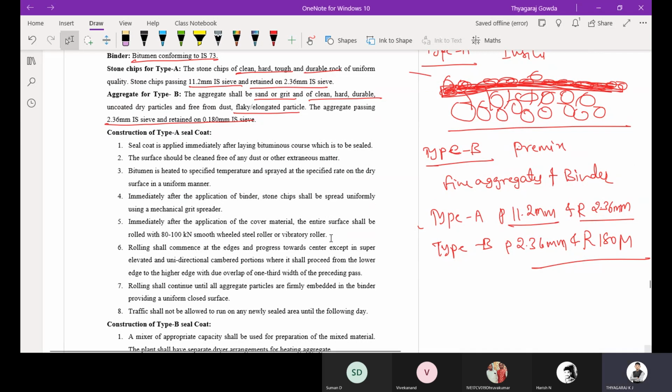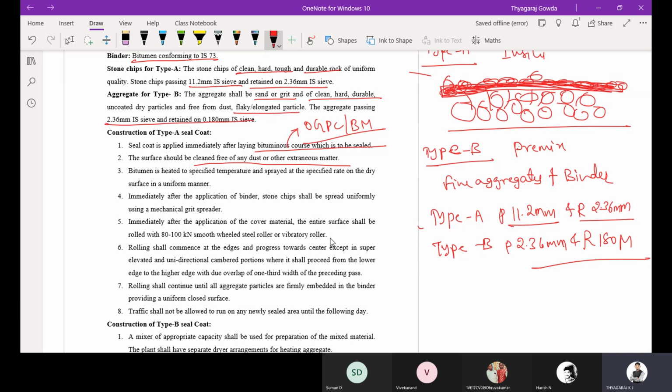Okay. So next is the type A seal coat. How are we going to construct this type A? Seal coat is applied immediately after laying the bituminous course which is to be sealed. The bituminous course may be OGPC or bituminous macadam. Only these two layers, OGPC and BM, are going to get this seal coat. Then the surface should be cleaned free of any dust or other extraneous matter, so wherever you are laying this seal coat, you check that the existing surface is free from dust or any other extraneous matter.